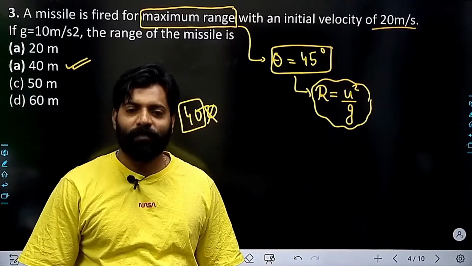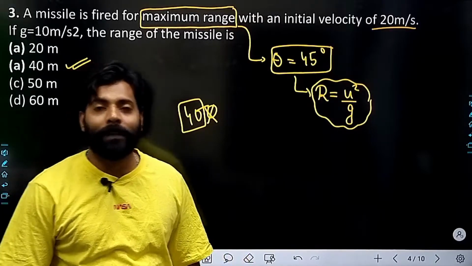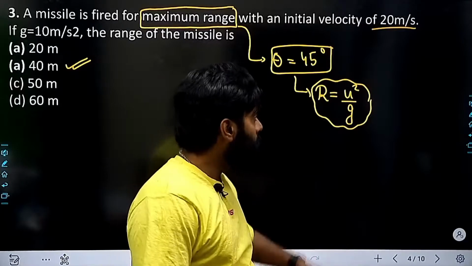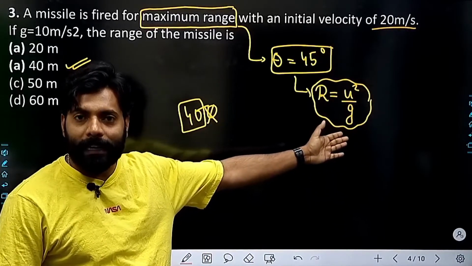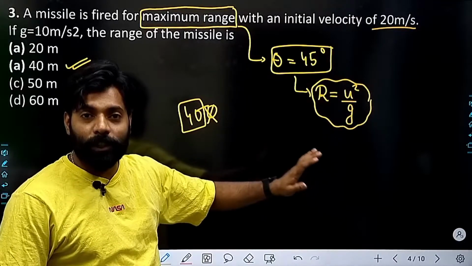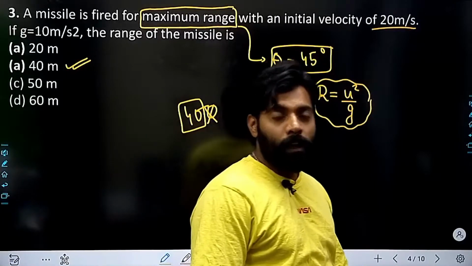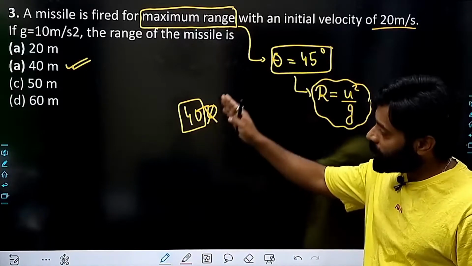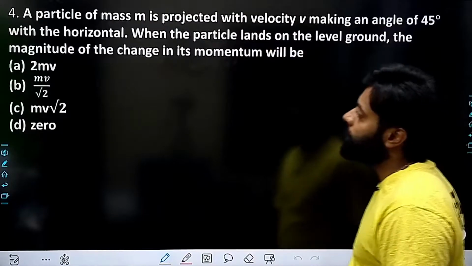Is it clear, everyone? It's very easy to calculate the maximum range questions because this is the only formula we have to use, and here we are dividing it by 10, and division by 10 is the easiest calculation you will get. The only thing you have to do is just remove one 0 here to get the answer. Next question is this one.